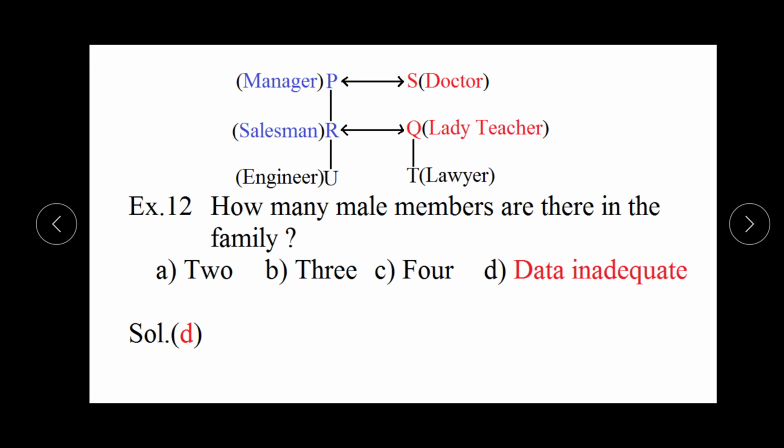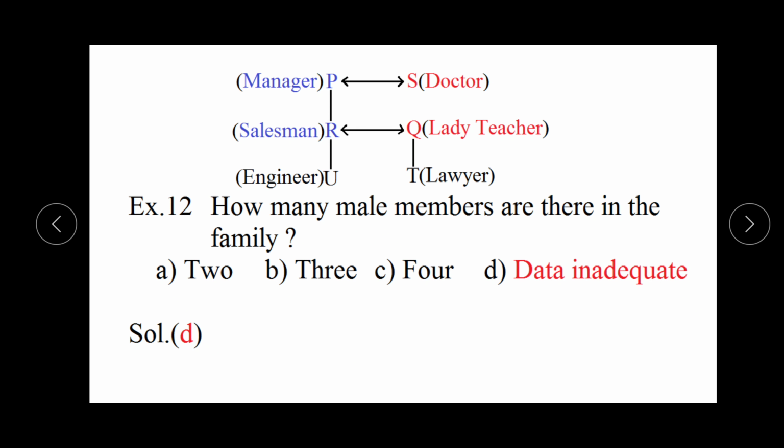On the basis of this, the first question is how many male members are there in the family. In this diagram, we can see that he is a male member, he is a male member, but between U and T we don't know the gender. It means we cannot decide whether this person is a male member, or this person is a male member, or both persons are male members. It means we cannot say that there are 2 male members or 3 male members or 4 male members. That is, the data is inadequate.